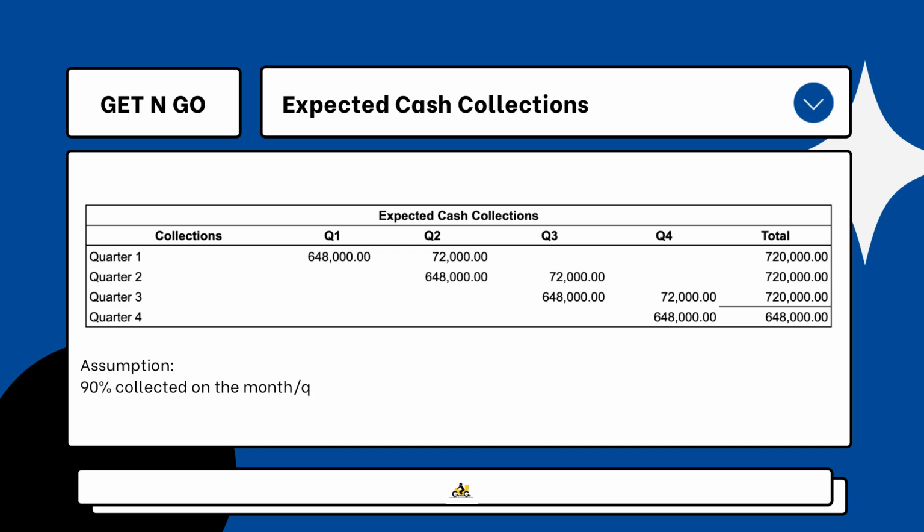Every quarter produces the same pattern, wherein 90% of the 720,000 pesos is collected on the quarter the services are rendered, and the remaining 10% is collected on the following quarter. As shown in the table, for every beginning quarter, 648,000 pesos is collected and 72,000 pesos is collected on the following quarter. With this, each quarter would still expect to collect a total of 720,000 pesos.